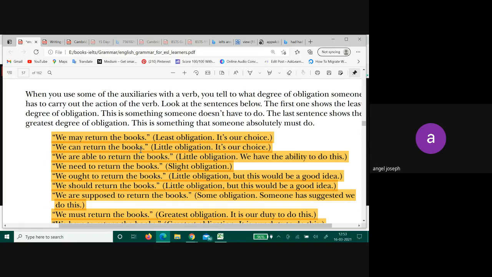Okay. Then we need to return the books. Slightly obligation has increased now, right? From can or able to, now it has become a need. Then bigger than that is we ought to. When do you use ought to?